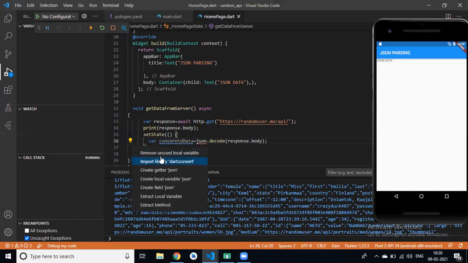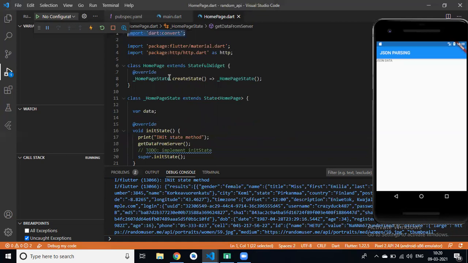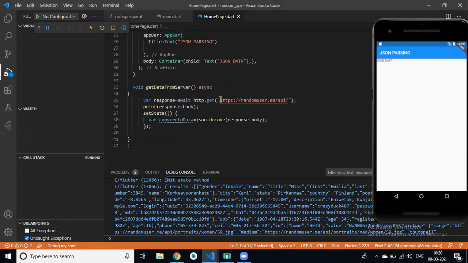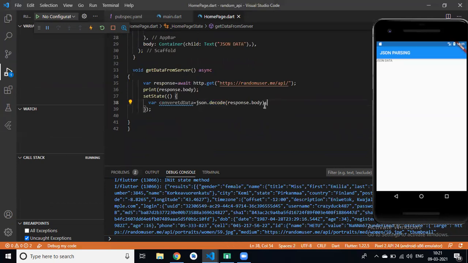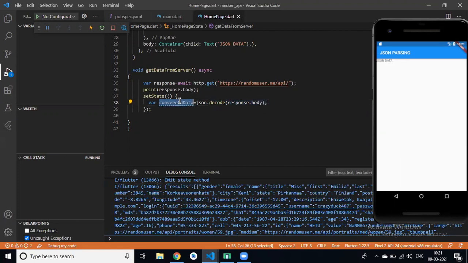For that, we have to import our library, that is dart convert. You can see dart convert. So we simply decode our JSON data and store this data in converted data. Clear? Yes, Roshan. We got JSON data, but now we need to decode this JSON data and store this data in a variable, that is our converted data. Clear? Okay. Yeah, Roshan, it's clear.